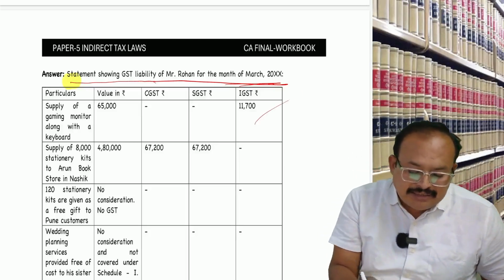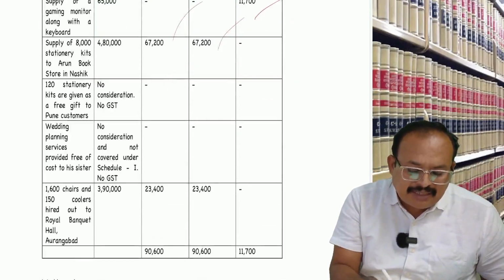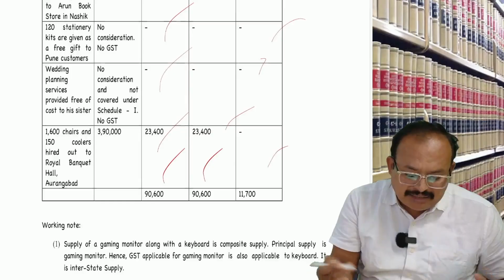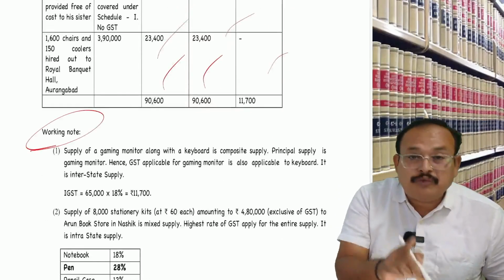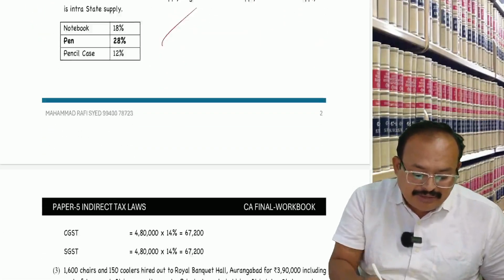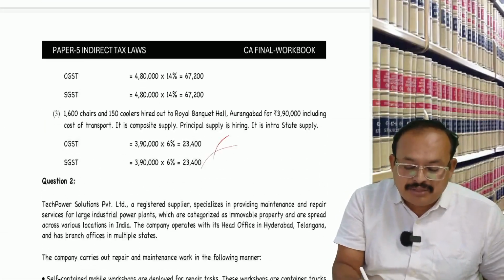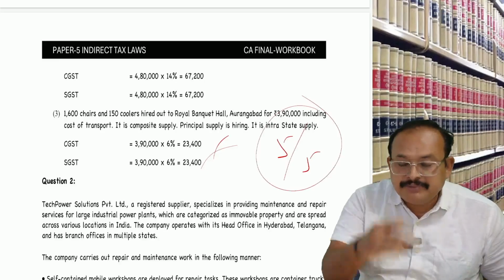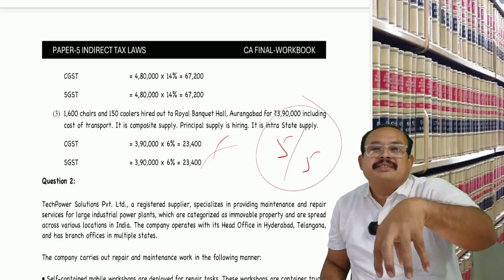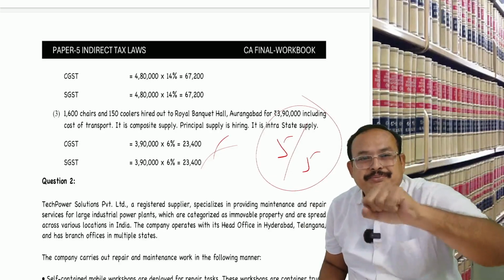So like that, IGST, CGST, SGST. Thereafter, not a supply. Okay, fine. This much CGST liability to pay. Excellent. Working note should form part of the answer. You are aware of that. Thereafter, the applicable rate. Very good. Excellent. 5 marks out of 5. That is the reason the students are getting 80s, 90s, 90 plus.